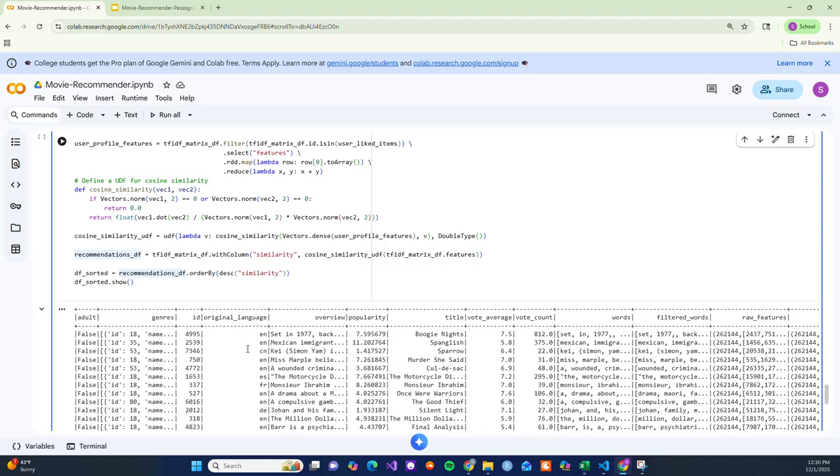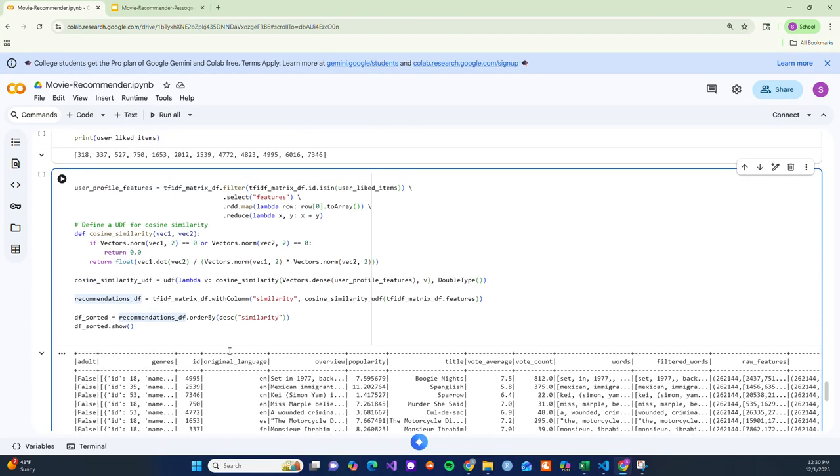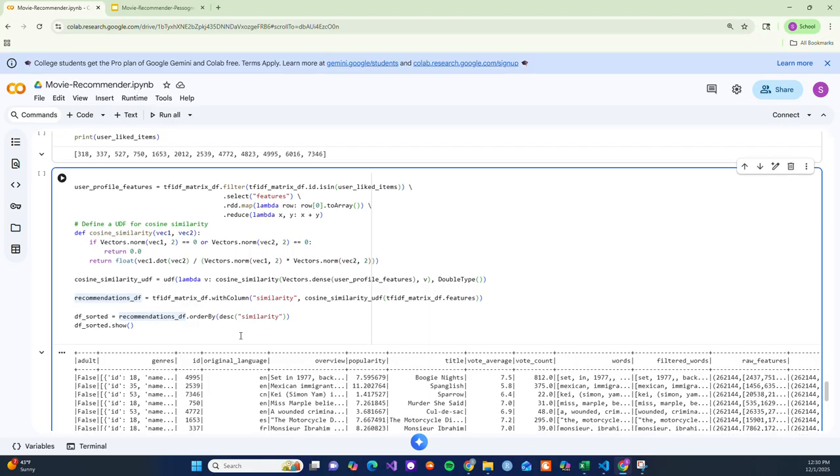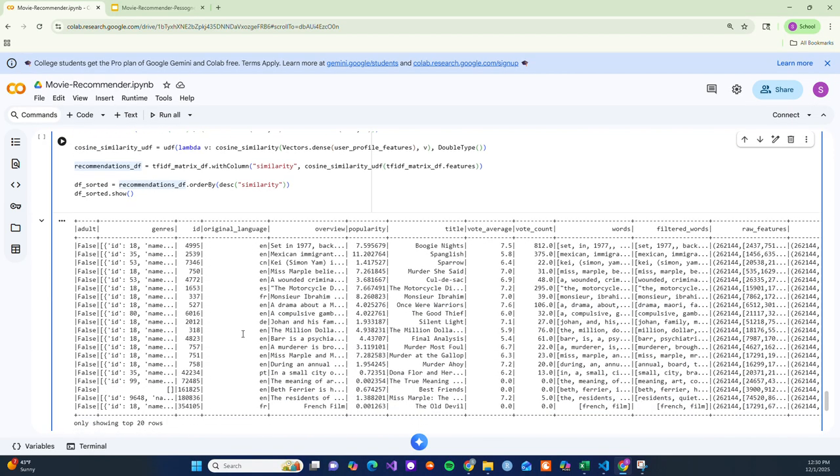So as a recap, what it did was we calculate the TF-IDF matrix for all movies. We get the movies that user 16 liked, calculate the TF-IDF matrix of all those movies, calculate the cosine similarity matrix between those two matrices, so all the movies and the movies that user 16 liked, and then we sort by that final similarity, and we get our recommendations. So the top 3 movies for user 16 to check out should be Boogie Nights, Spanglish, and Sparrow.